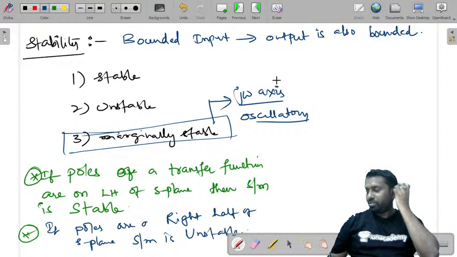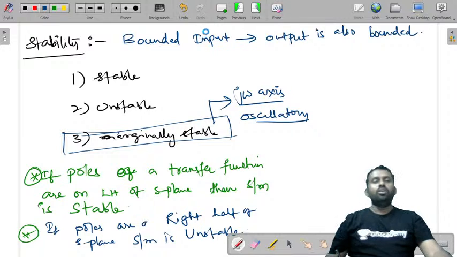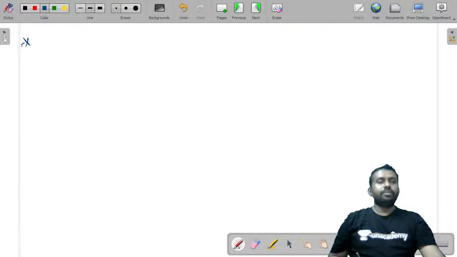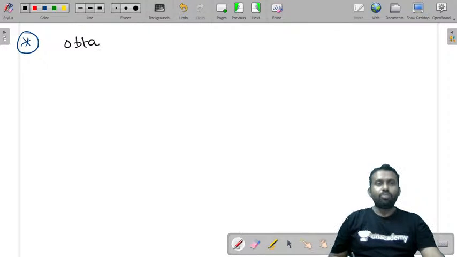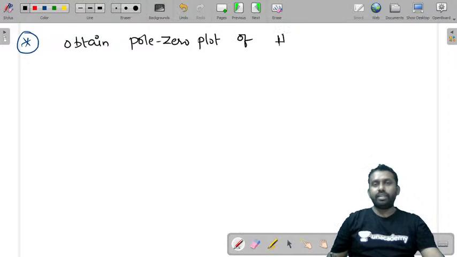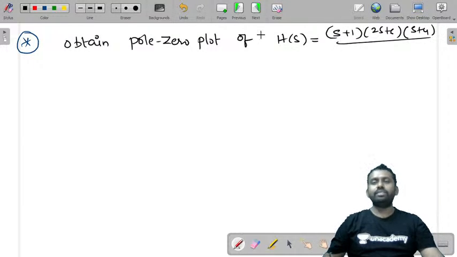So let us consider a few functions which are given, and let's try to obtain the pole-zero plot of that. There is a network function given. Obtain the pole-zero plot of H of s is equal to, it is given as s plus 1 into 2s plus 6 into, I'm taking this example from one of the textbooks, Shalivahana.